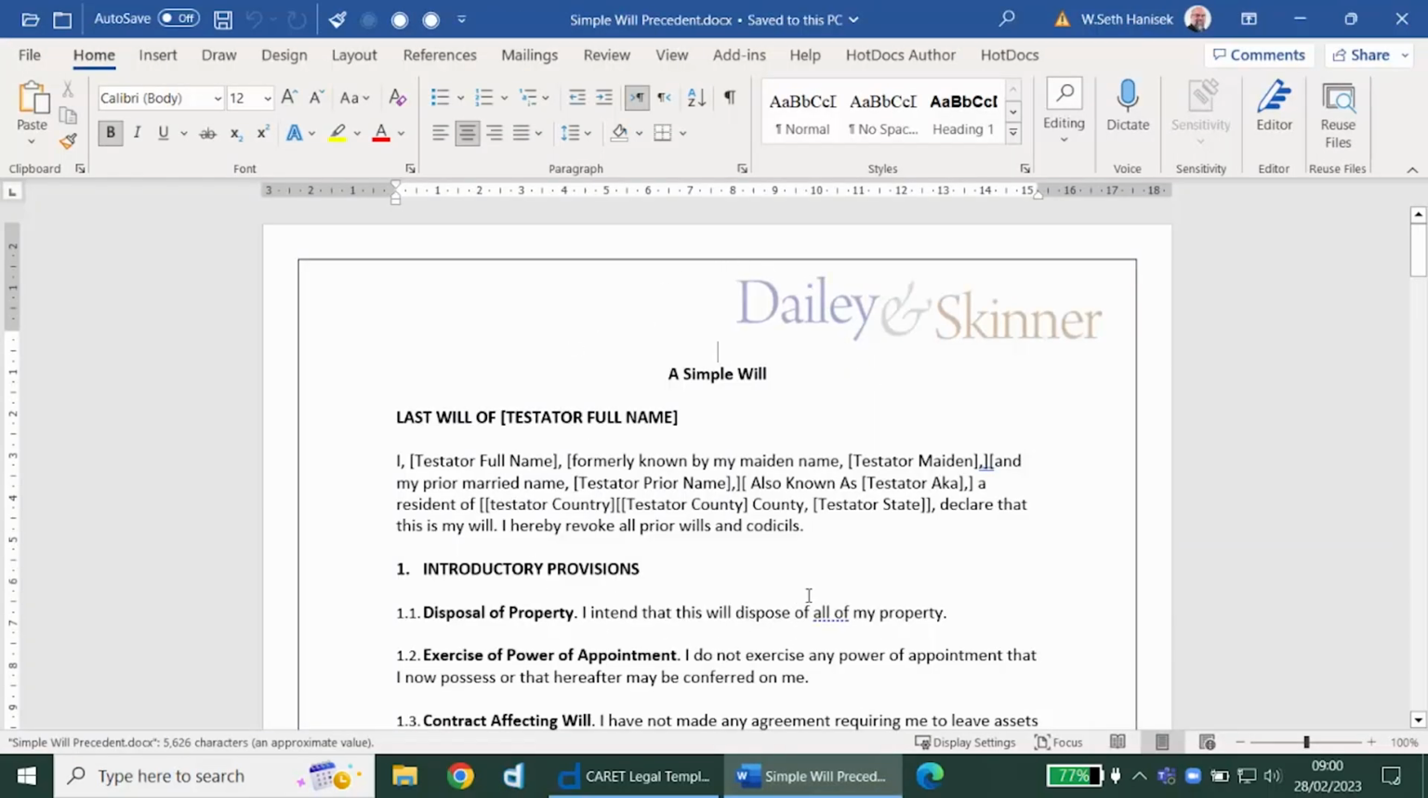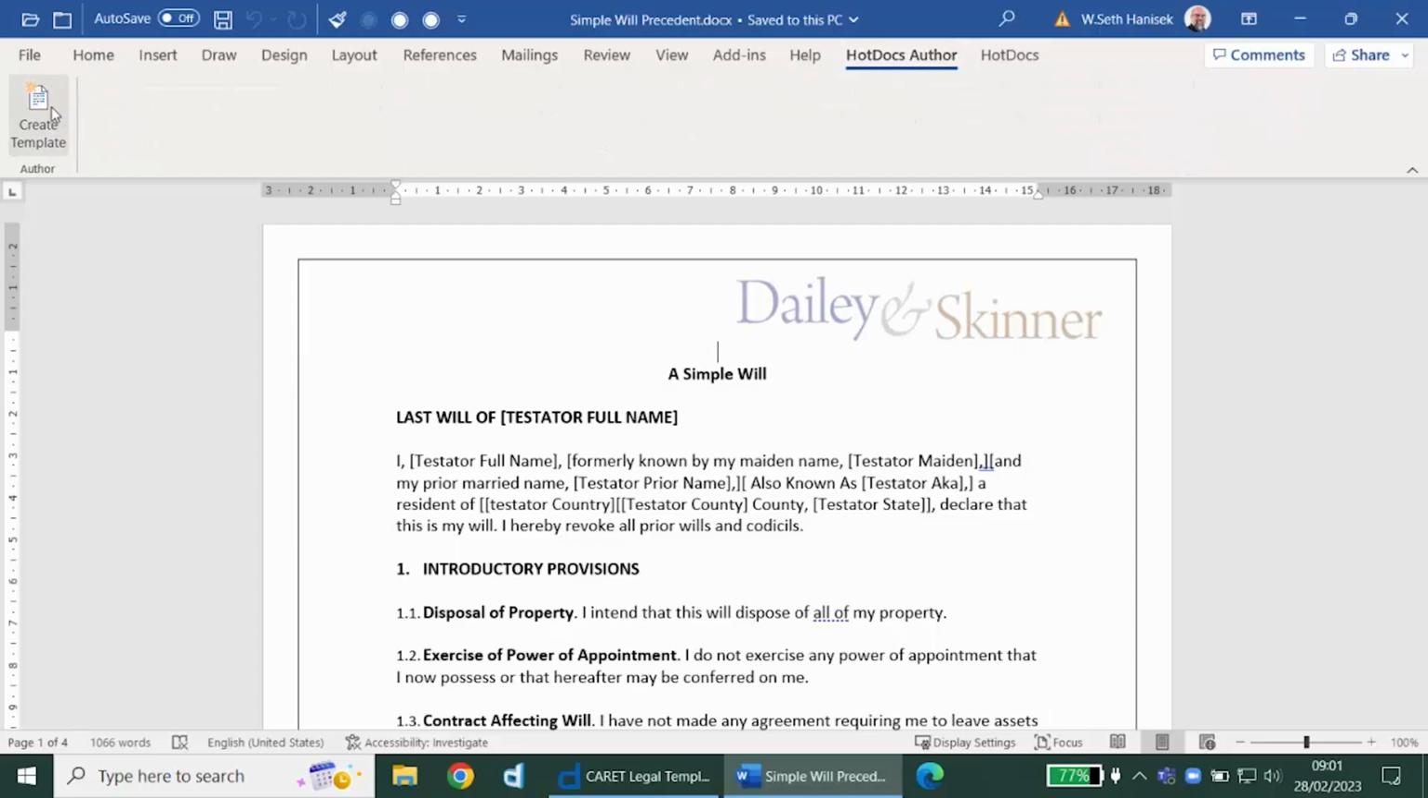Here I have an example document, which is a simple will, but it's important to note that Hotdocs works with any Word document. Anything that exists as a Word document can be turned into a template by Hotdocs using the same techniques I'm about to show you. When I want to turn this document into a template, I simply go into the Hotdocs Author ribbon in Word and create a template.